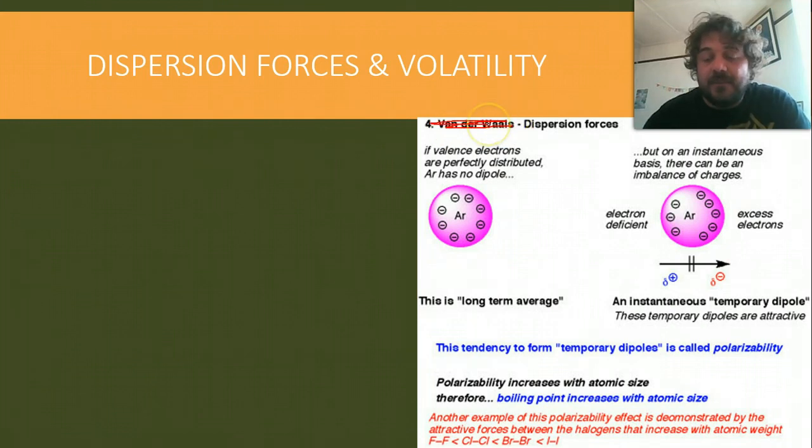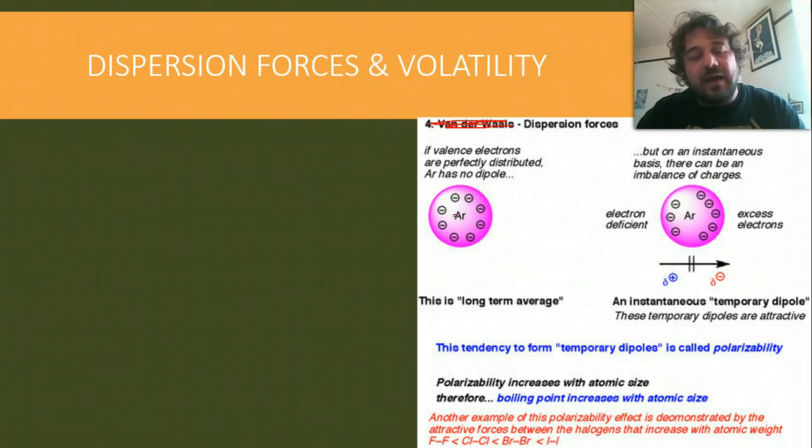Either way is fine. Now, the way these dispersion forces work is, on average, and this says argon, but you can imagine this to be any alkane you want. On average, alkanes are non-polar, which means they've got an even distribution of electrons all around the molecule.